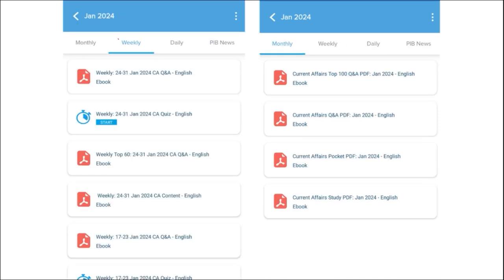Next comes our weekly content. The content is also provided in both English as well as in Hindi, and here we also make sure to provide you quiz also of that past week's current affairs that will be enhancing your learning, as it is a compilation of the important topics, important MCQ questions for the last week. Similar for the monthly, the PDFs are very important. They provide you insights of various topics, as well as we also make sure to provide you the quiz of monthly questions that are very important for learning.